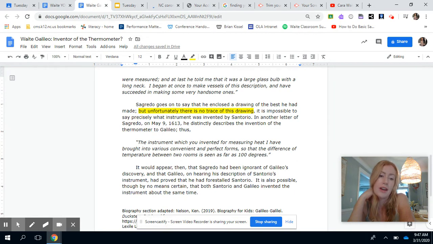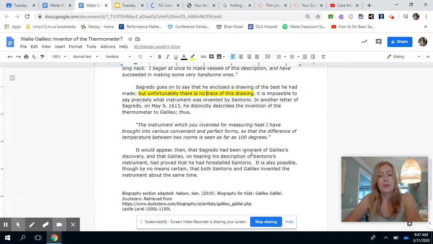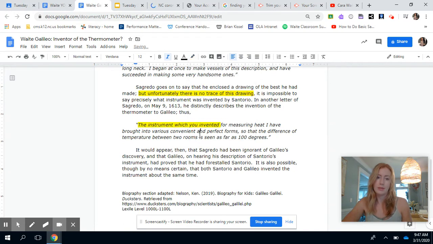It's impossible to say precisely what instrument was invented by Santorio. In another letter of Sagredo on May 9, 1613, he distinctly describes the invention of the thermometer to Galileo thus. The instrument which you invented for measuring heat I have brought into various convenient and perfect forms, so that the difference of temperature between two rooms is seen as far as 100 degrees. So this guy is saying to Galileo that instrument that you invented. So that's in his writing. That's a little bit of proof.